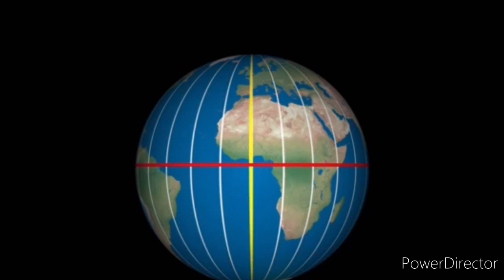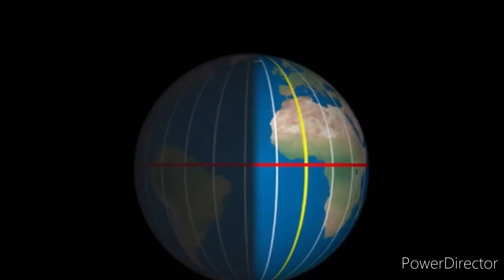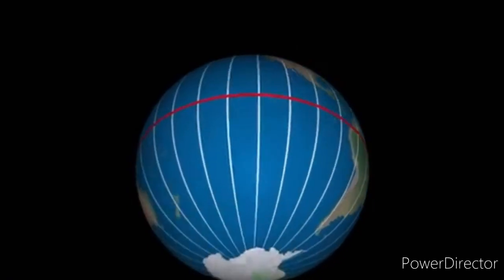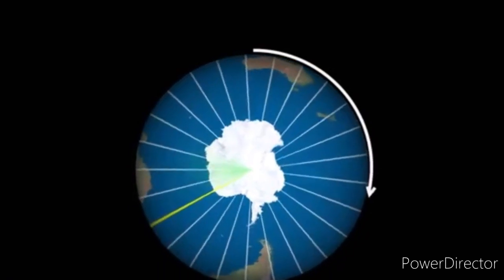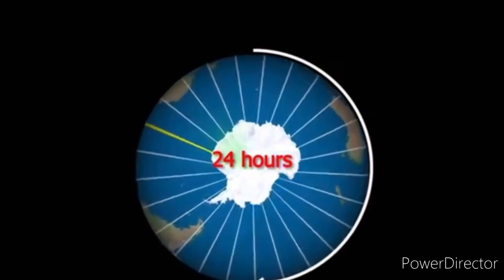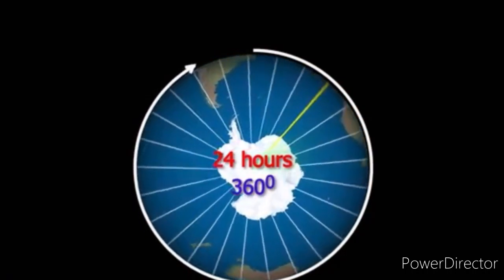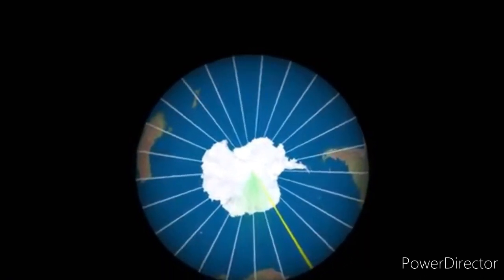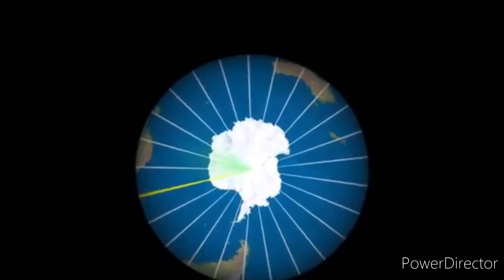There is a relationship between longitudes and time. Now, as the Earth rotates, every place has its sunrise, sunset and noon. The Earth completes one rotation in approximately 24 hours. We all know that. That means the Earth rotates 360 degrees in 24 hours, or we can say the Earth travels an angular distance of 360 degrees in 24 hours.